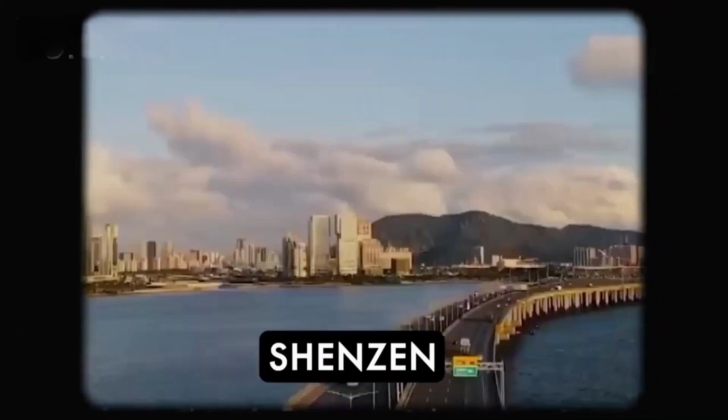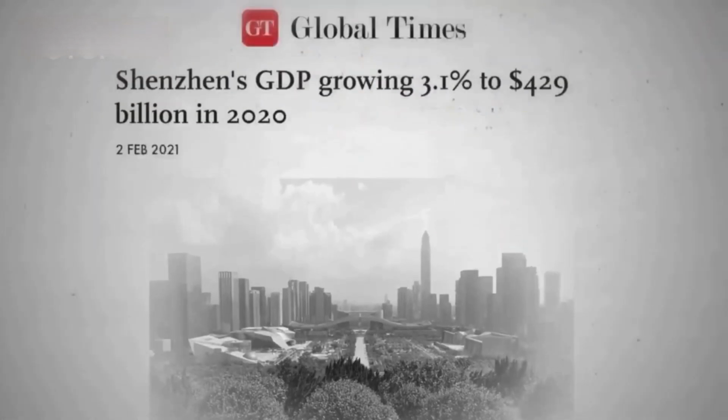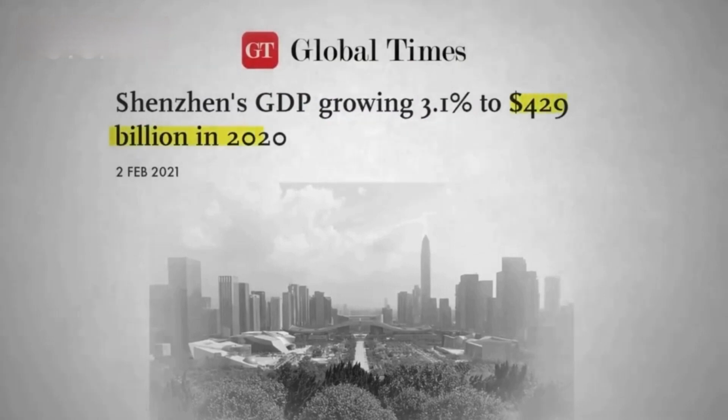Shenzhen became the first special economic zone in China. This city used to be a small fishing village, but in a few years, it became a major international metropolis. In 1980, Shenzhen's GDP was $0.3 billion. By 2020, it reached $420 billion.